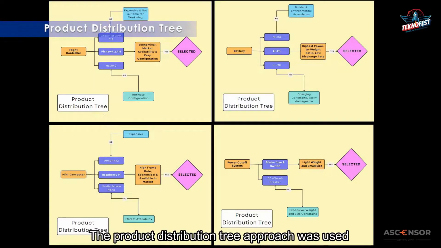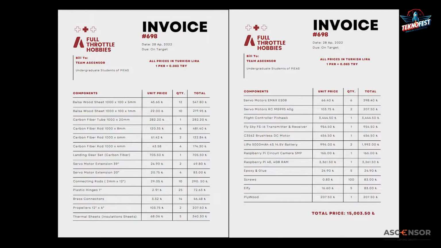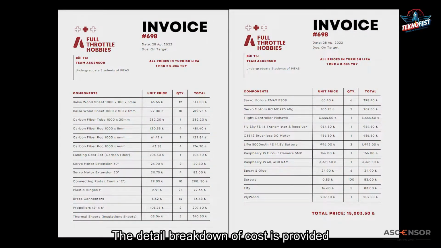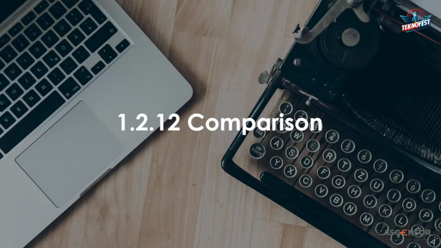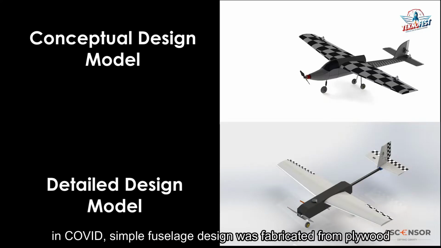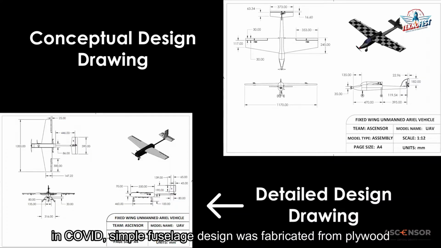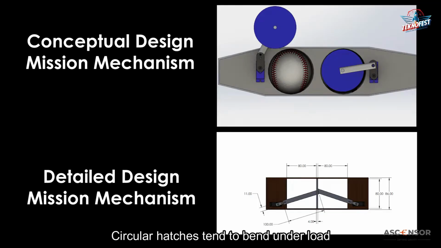The product distribution tree approach was used for the selection of important components. The detailed breakdown of cost is provided. Due to the unavailability of carbon fiber sheets during COVID, a simple fuselage design was fabricated from ply. Circular hatches were replaced by rectangular hatches to reduce weight. Circular hatches tend to bend under load.